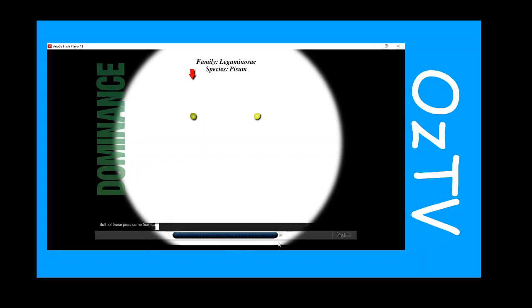Both of these peas came from parents that were the same color strain as themselves, and given the chance to self-pollinate, as adults the green pea will produce only green peas, and the yellow pea will produce only yellow peas. I call these peas true-bearing, but these days they are more often called homozygous. There are 6 other traits I found that I am simultaneously testing, along with this experiment.